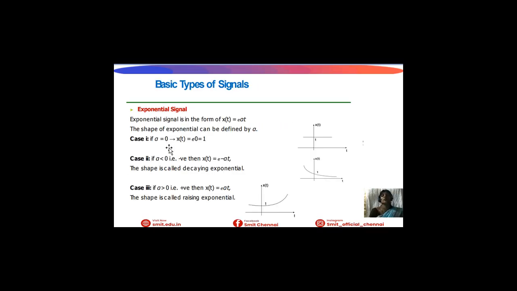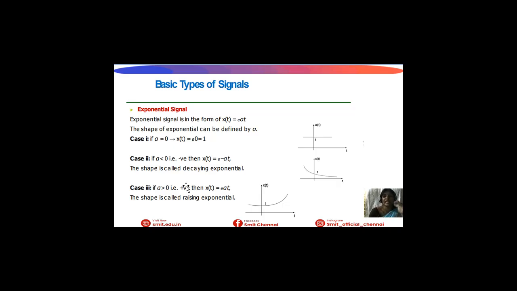Now next one is exponential signal. Exponential signal is in the form of x of t equal to e power a t. The shape of the exponential can be defined by a. There are three cases in this exponential signal. When a is equal to 0, when we substitute a value as 0, e power 0 will be 1. So the signal will be in the unit 1 amplitude.